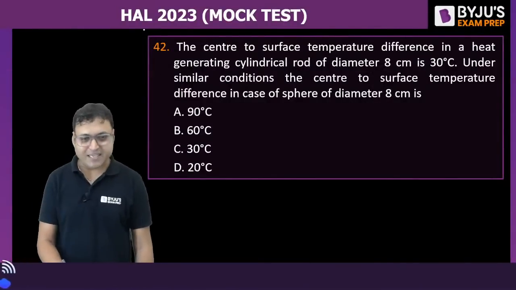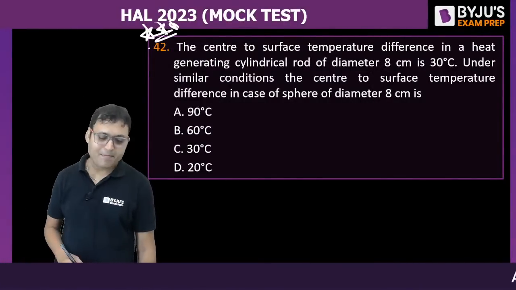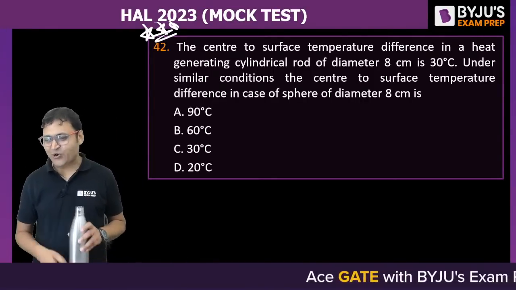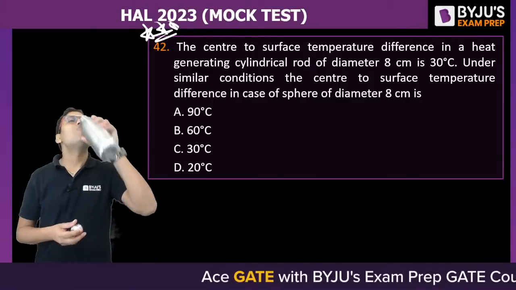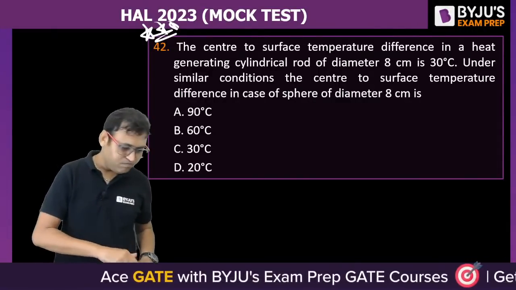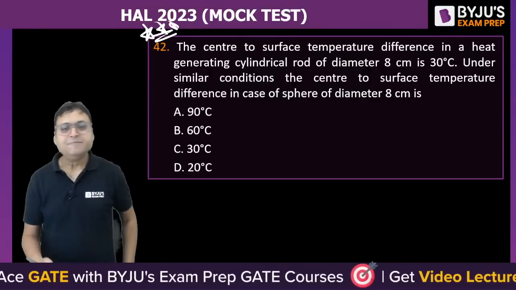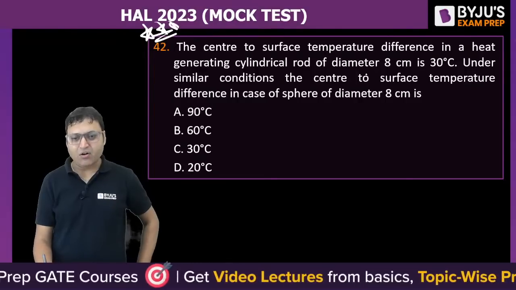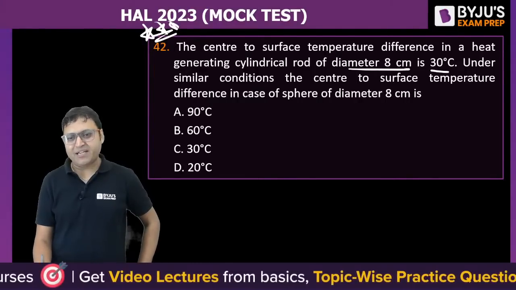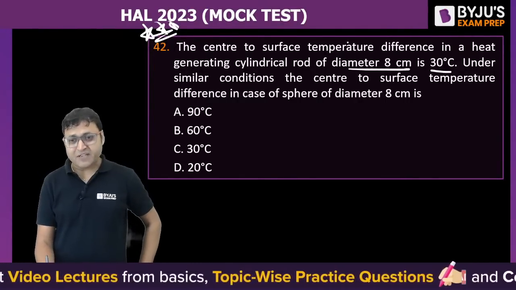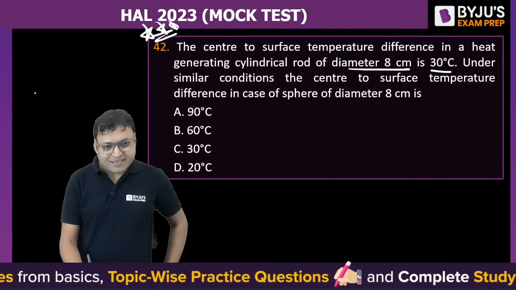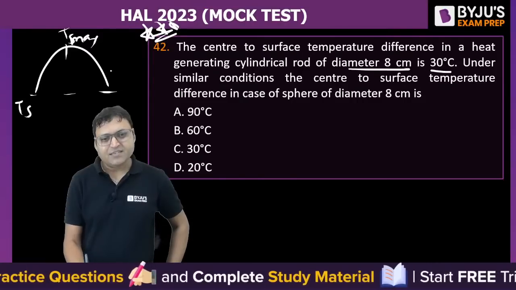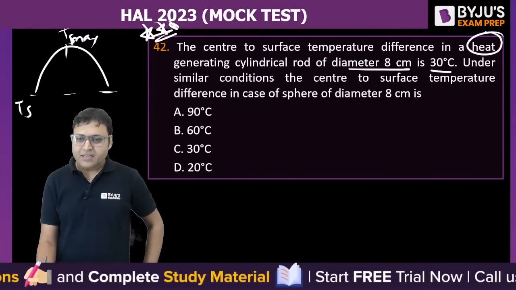Question number 42 on your screen. Beautiful. Let me see who will give me the correct answer for question number 42. The center to surface temperature difference in a heat generating cylindrical rod of diameter 8 centimeter is 30 degrees Celsius. It means the temperature at the center is T maximum and at the surface it is Ts, where there is a heat generation.